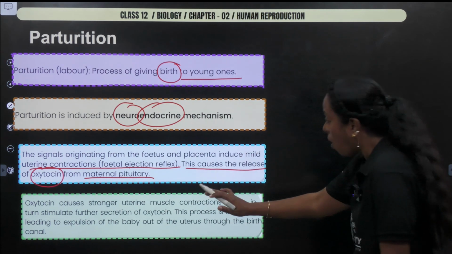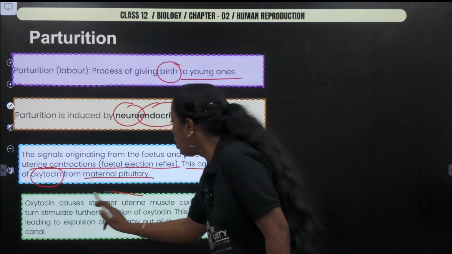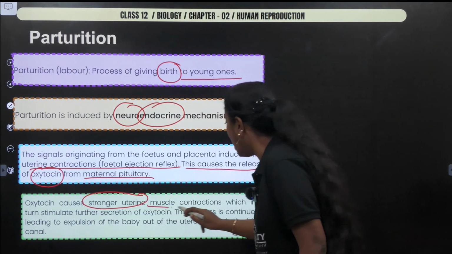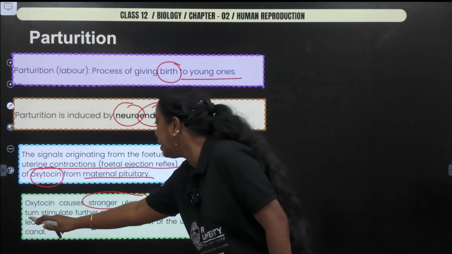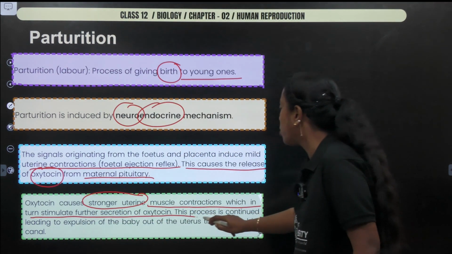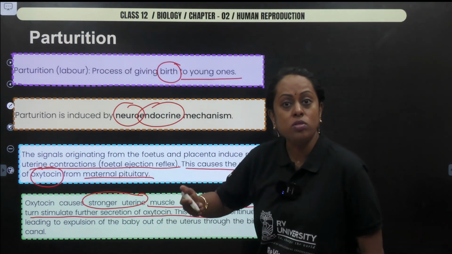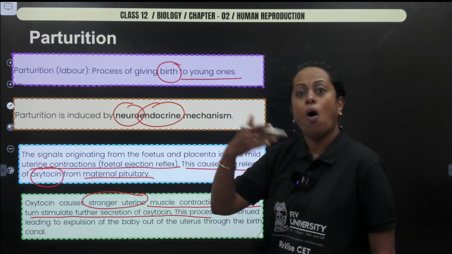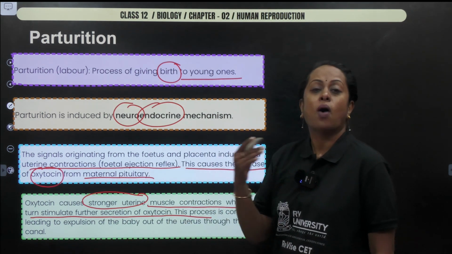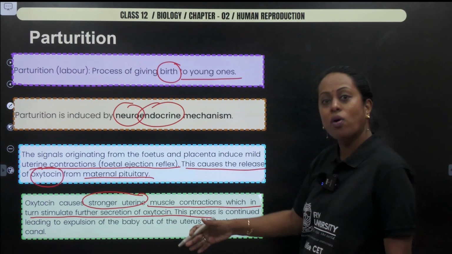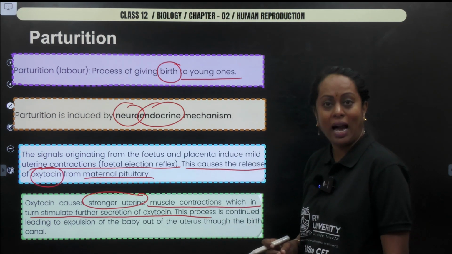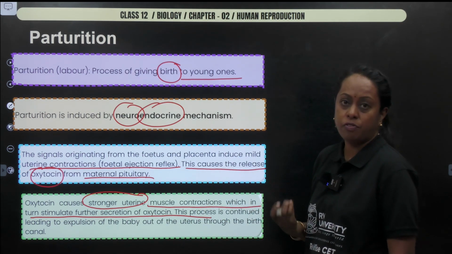Thereby oxytocin causes stronger uterine contraction, that is of the muscles, which in turn stimulates further secretion of oxytocin. And I'm now saying more and more oxytocin is produced. So I am talking about the release of more hormones. Such a feedback mechanism is called positive feedback.